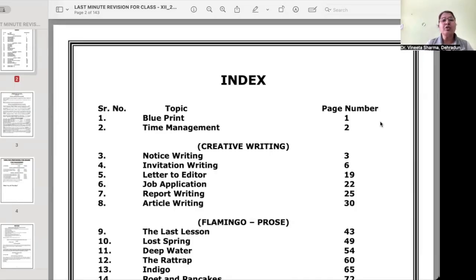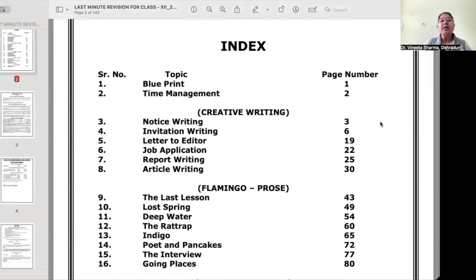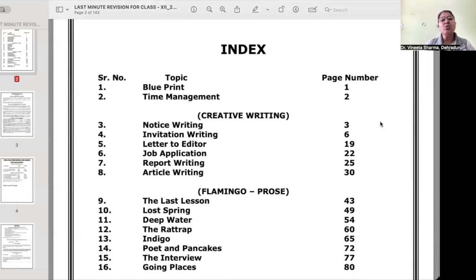So today we are going to revise the whole syllabus. It is like last minute revision. Now, children, you have 2 days for your exam. And for that, it has not only to be hard work, but also smart work.